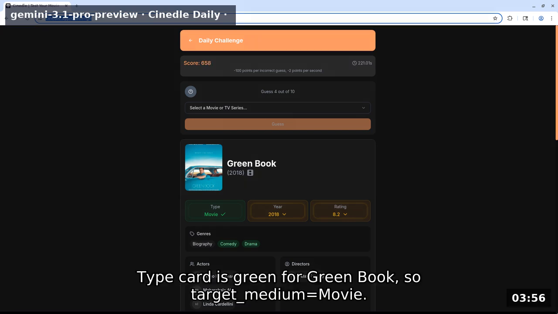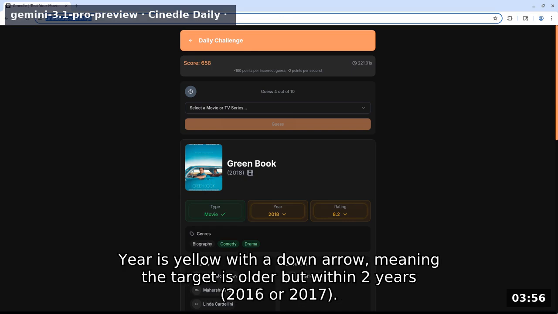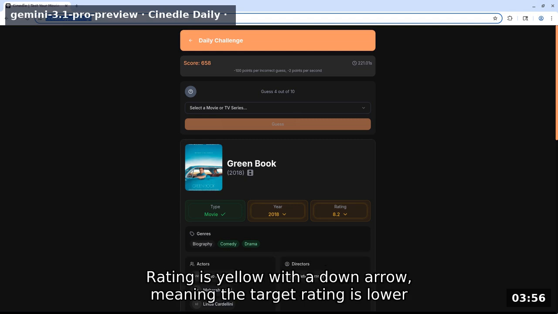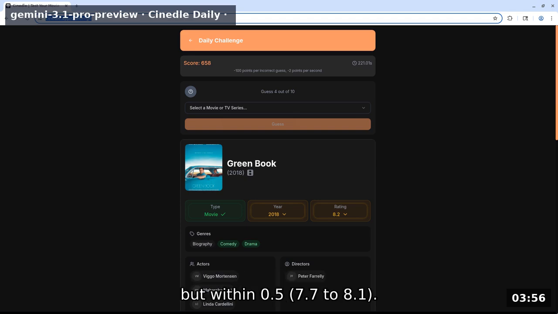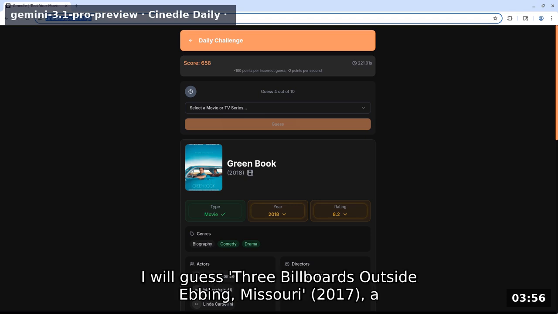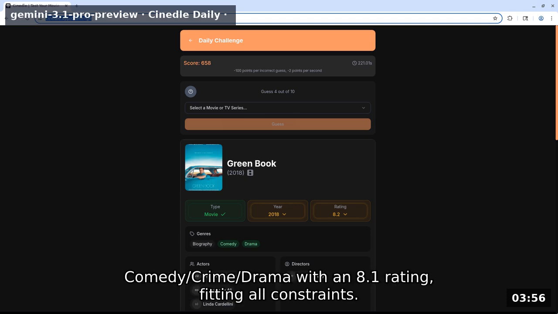Type card is green for Green Book, so target medium equals movie. Year is yellow with a down arrow, meaning the target is older but within 2 years, 2016 or 2017. Rating is yellow with a down arrow, meaning the target rating is lower but within 0.5, 7.7 to 8.1. Genres comedy and drama are green. I will guess 3 Billboards Outside Ebbing, Missouri 2017, a comedy/crime/drama with an 8.1 rating, fitting all constraints.